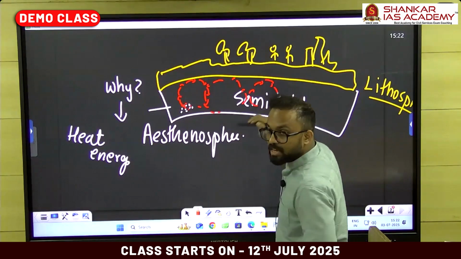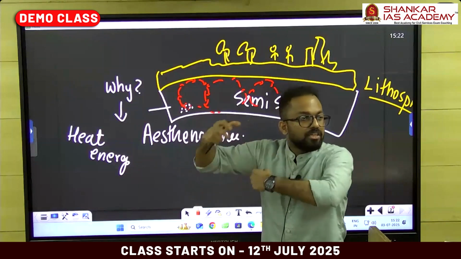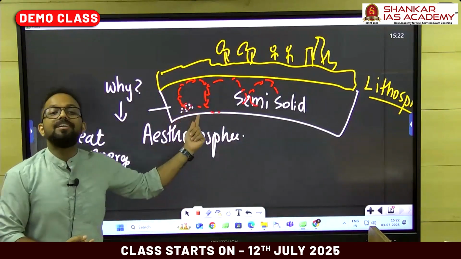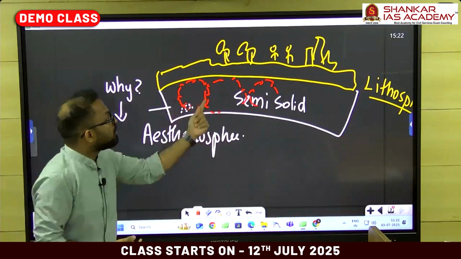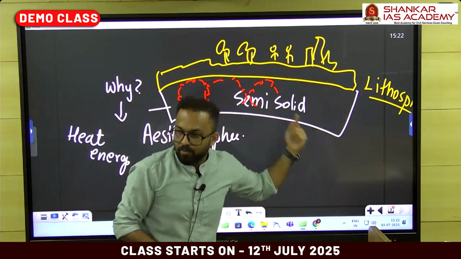These convection cells are always in motion. What is the function of convection? To transfer the excess heat from this particular site of heat generation towards the other parts of the asthenosphere. So they are always in motion.